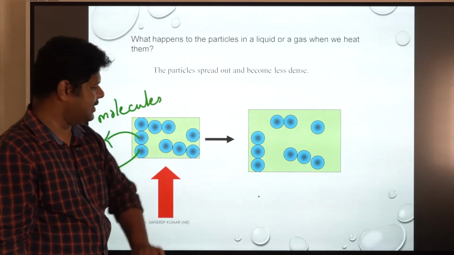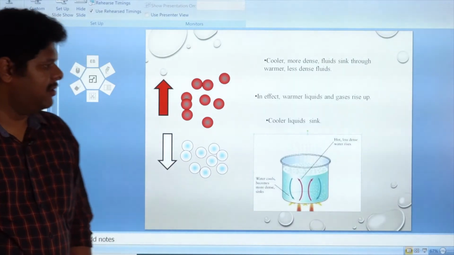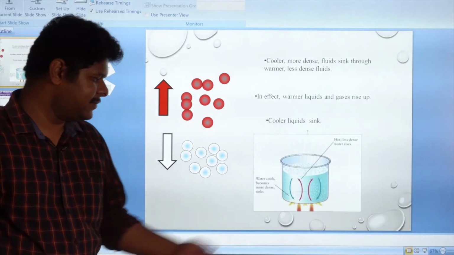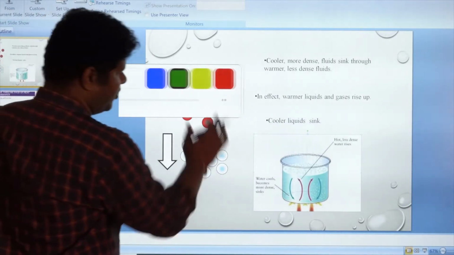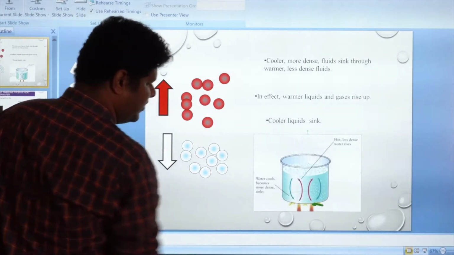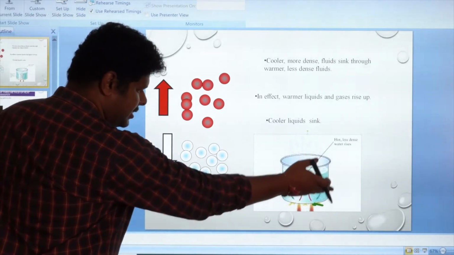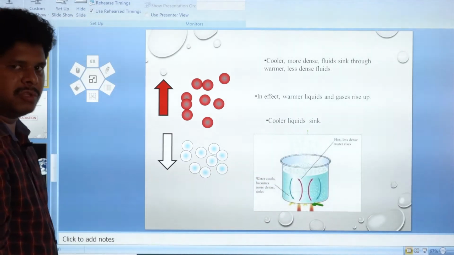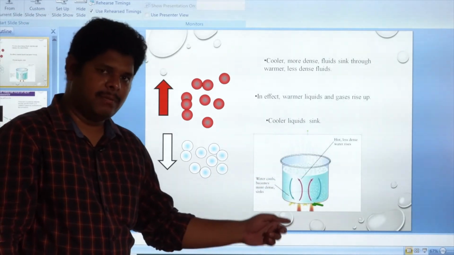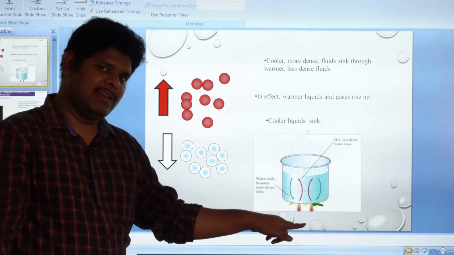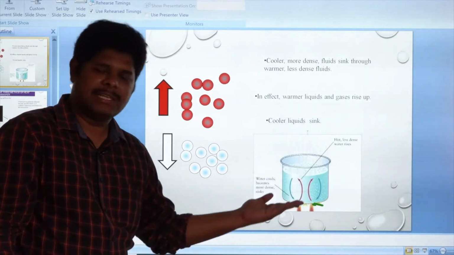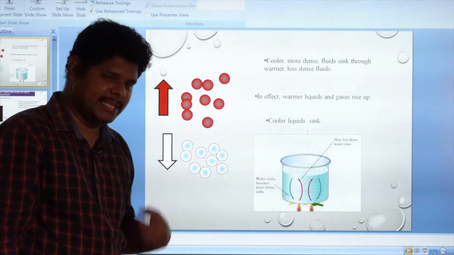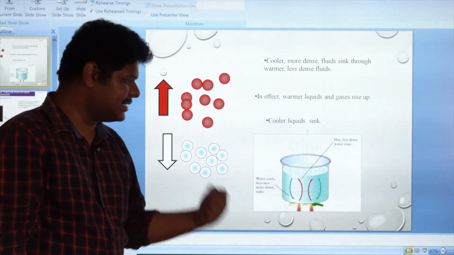I'll explain this in the second slide. So we will take an example for convection. We have taken a vessel and a liquid inside it, and I started to heat this vessel from the bottom. From here I started to heat the vessel. Now the layers at the bottom will receive this heat energy through the vessel. First, conduction takes place. Because of conduction, the heat energy will transfer through this vessel. Right. Now the bottom layer will receive the heat energy from the container, and it starts expansion.